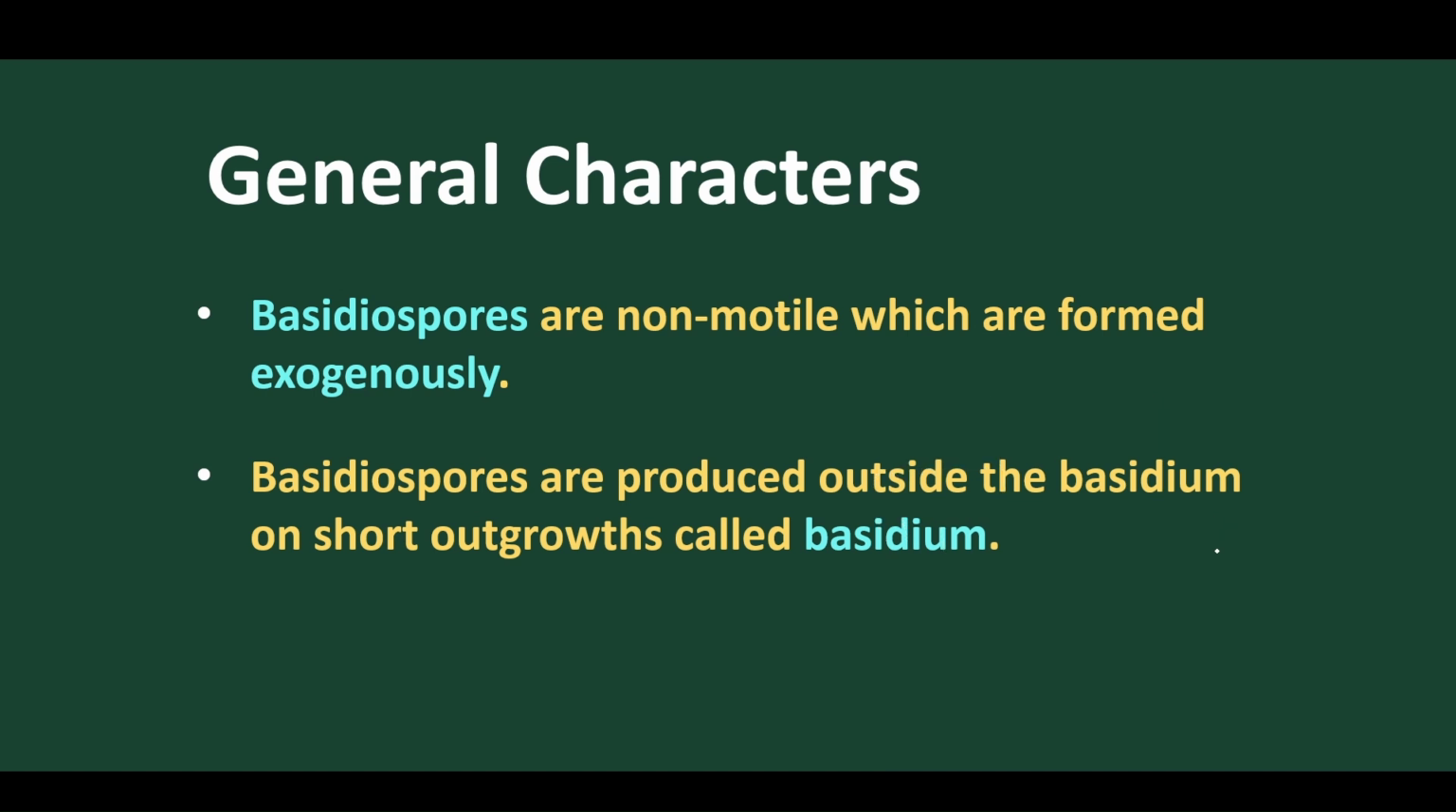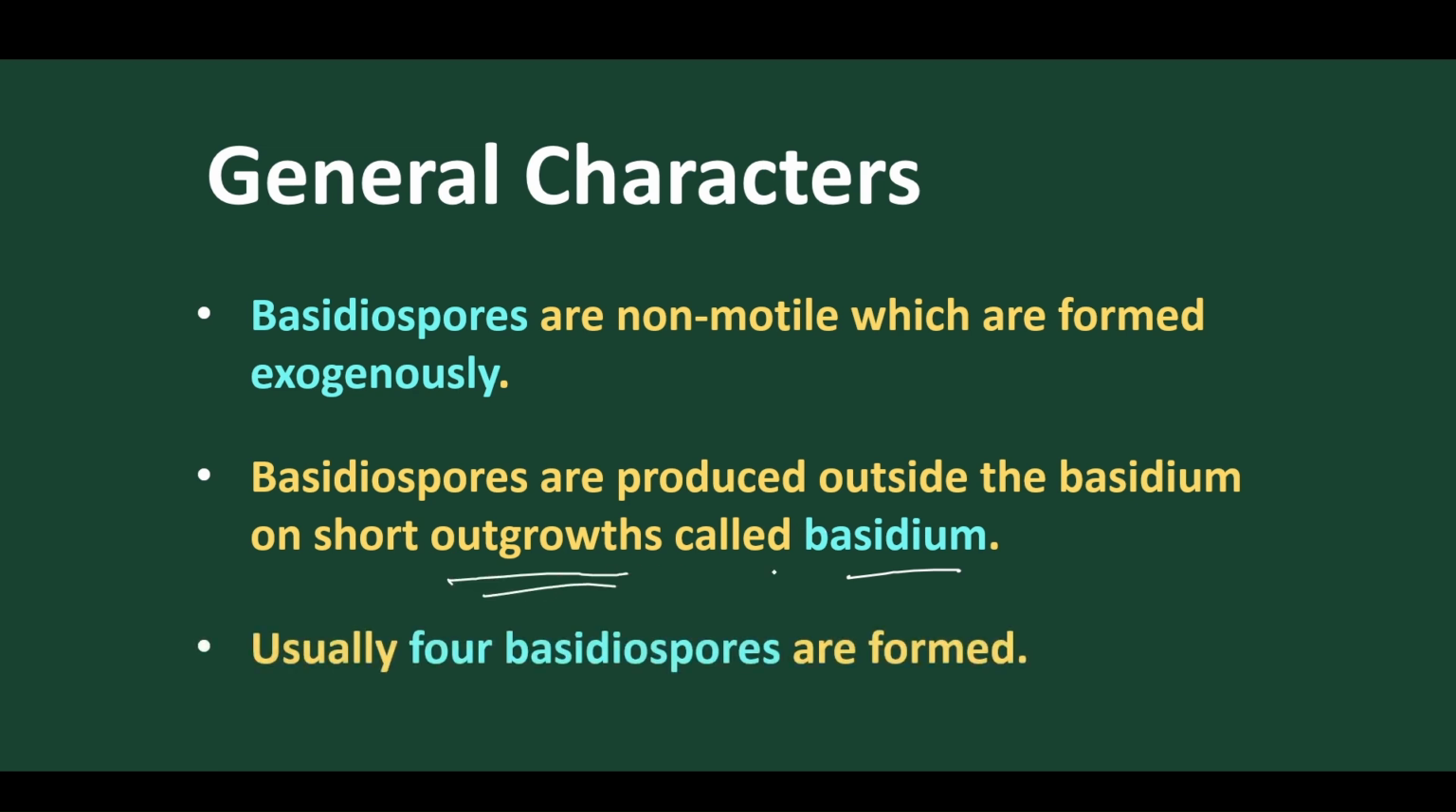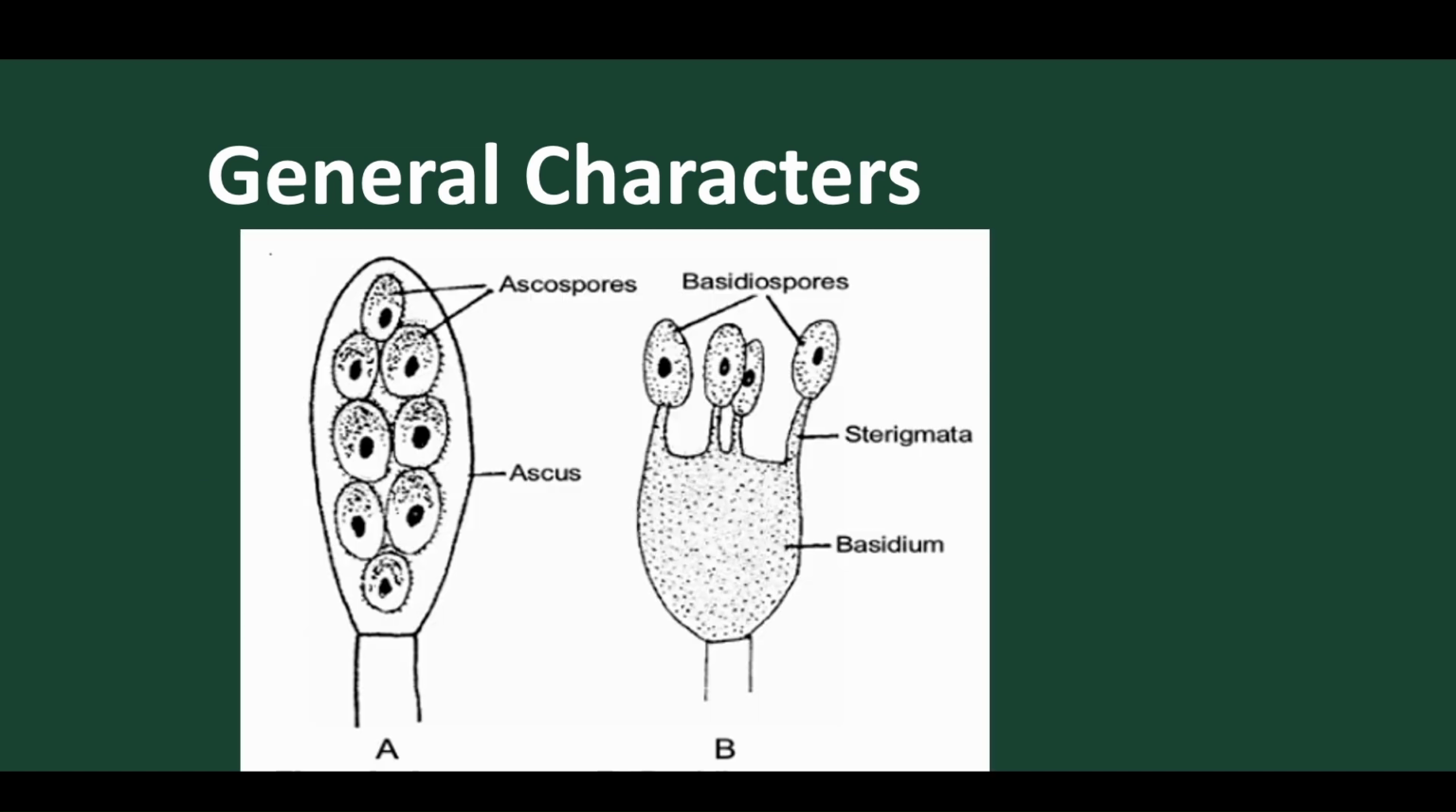So in Basidiomycetes, we find the basidium, and outside the basidium we find 4 outgrowths, and these outgrowths give out the structures called the 4 basidiospores. So 8 ascospores are present endogenously, and 4 basidiospores are present exogenously. Got it? So here we got the structure.